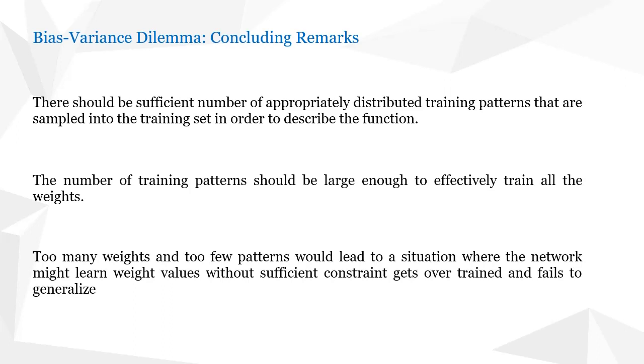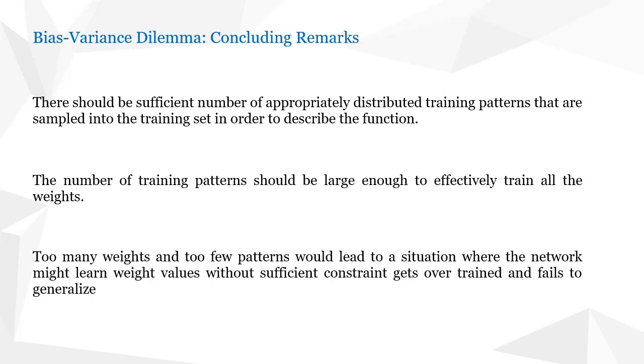In the reverse case, where you have fewer weights and more patterns, it is always going to be underfitting. All of these conditions will fail to generalize. It is not a proper way of doing good generalization. So we need to have an optimal number of input patterns and an optimal number of weights, only then can we do proper, good generalization for a neural network.